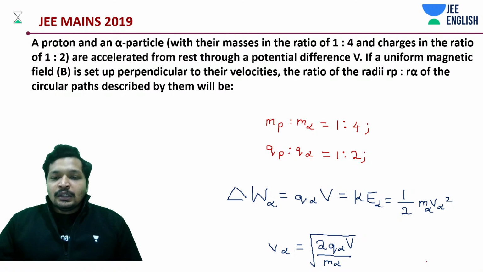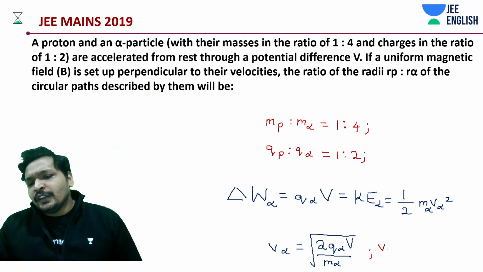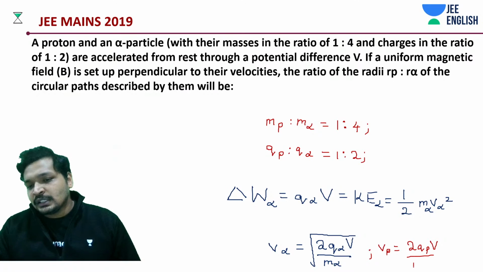Okay. So similarly, can we say something like this? V of your proton is going to be root of 2 into Q of your proton into the potential difference, divided by m of proton. The potential difference is the same.